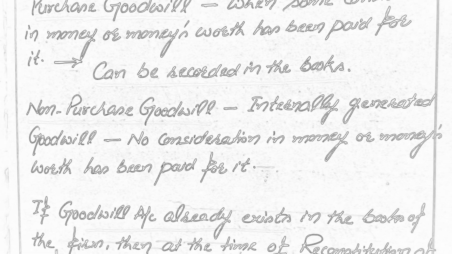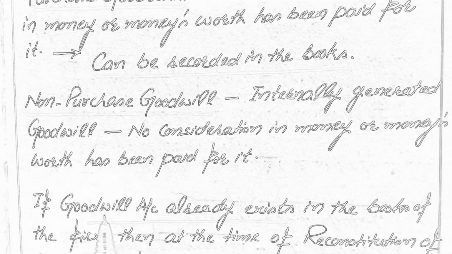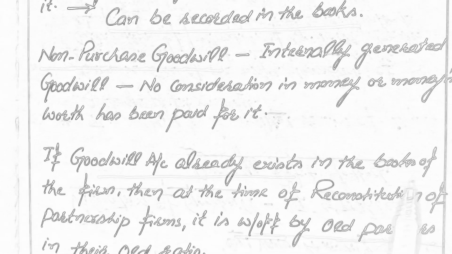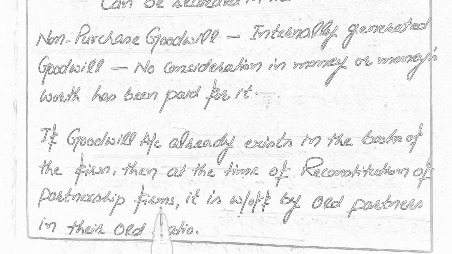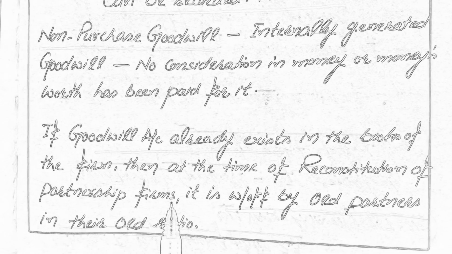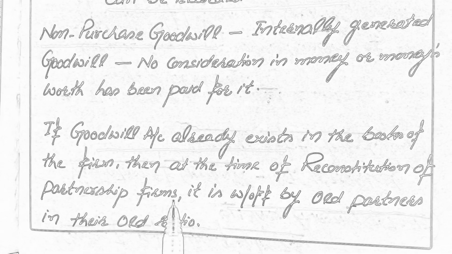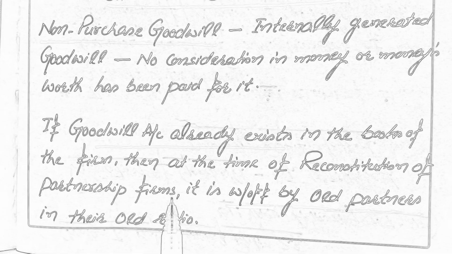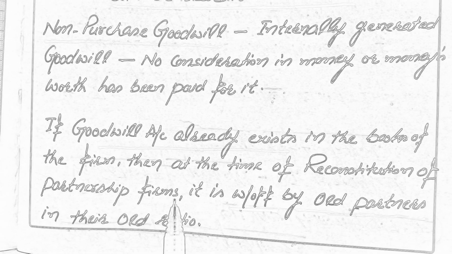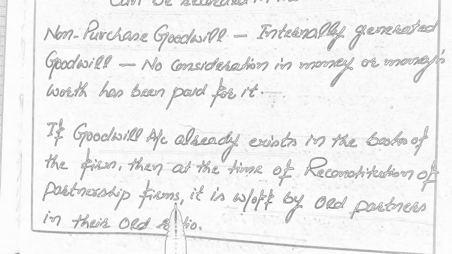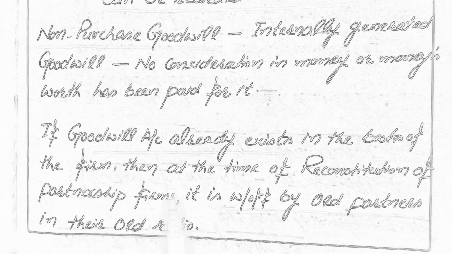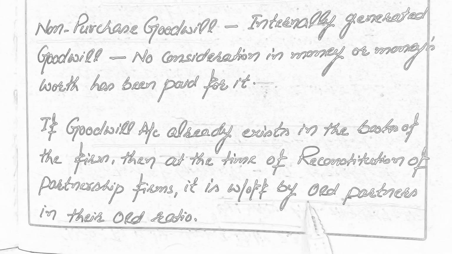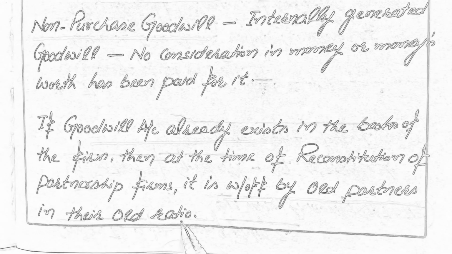Here one of the most important pieces of information is, if a goodwill account already exists in the books of the firm, then at the time of reconstitution of the partnership firm, here reconstitution means either a change in profit sharing ratio, admission of a new partner, retirement of an existing partner, or death of an existing partner. In all such cases, if goodwill already exists in the books of the firm, then it is written off by the old partners in their old ratio.